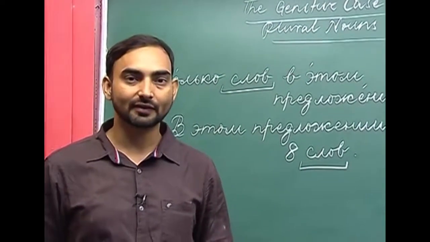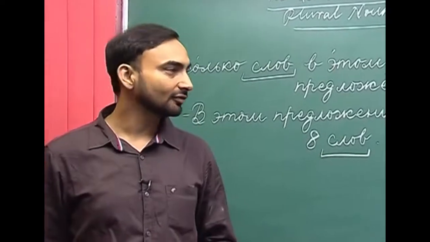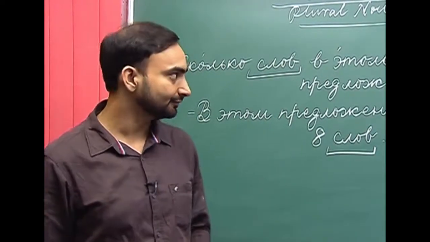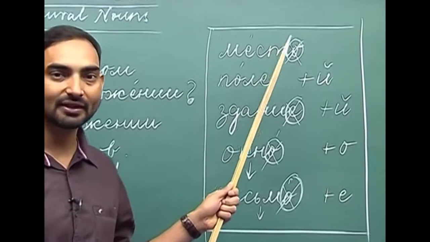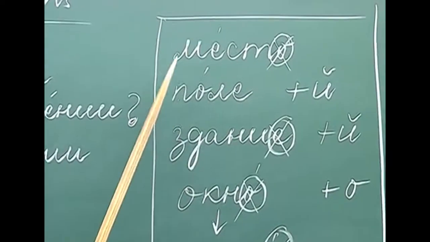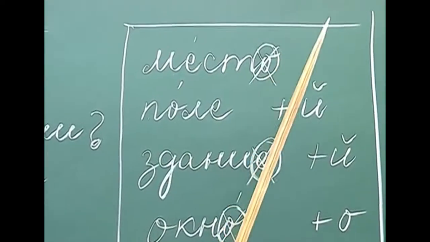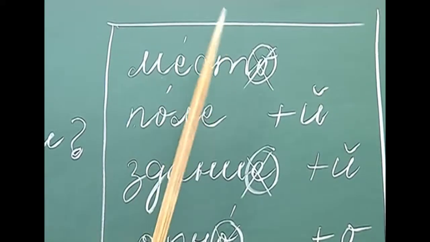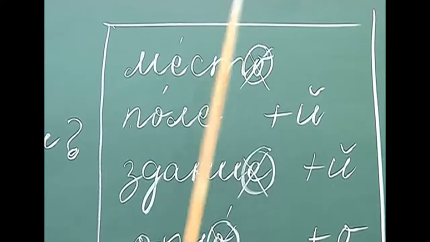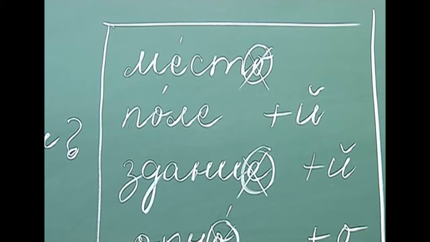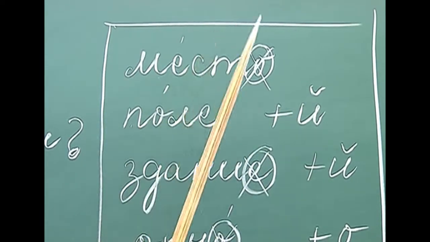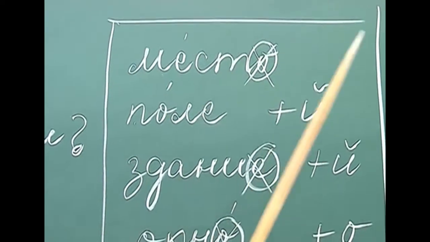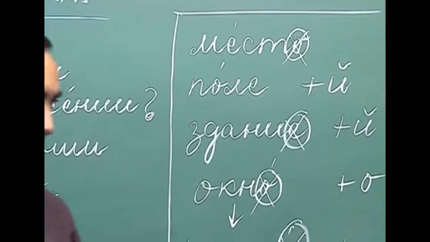So, how do neuter gender nouns decline in the genitive plural? Let us look at the rules first. The first noun I have written, neuter gender noun, is miesta. What is miesta? Miesta is place. So, how do we decline this noun in the genitive plural? We just drop the ending as we have done with the feminine gender nouns. So, what do we get after dropping this ending? We get miest. So, the genitive plural form of miesta is miest.